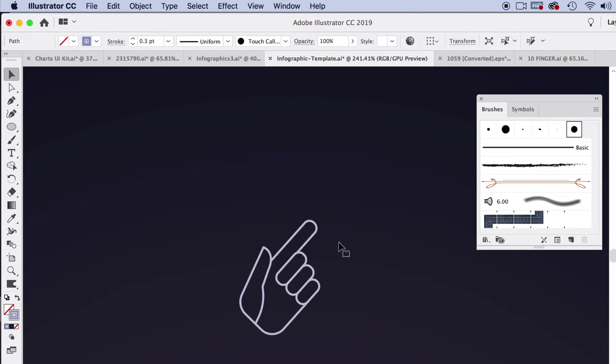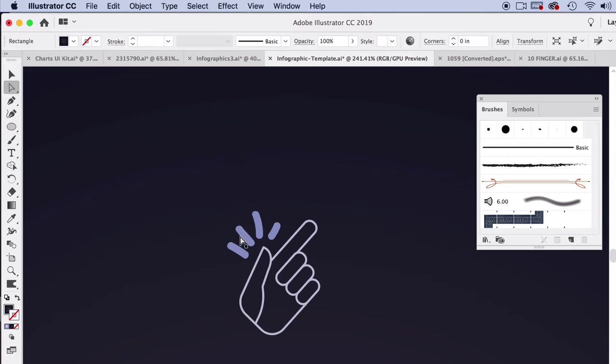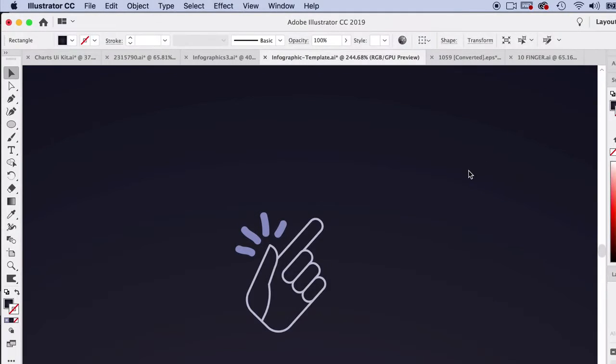Let's rethink this a little bit now that I'm seeing it in real life. Let's make it come from the thumb. That's where you hear the snapping. As you can see, it took me a lot of noodling to find the right flow for the indication of the snapping sound from the finger, but I think I got it.